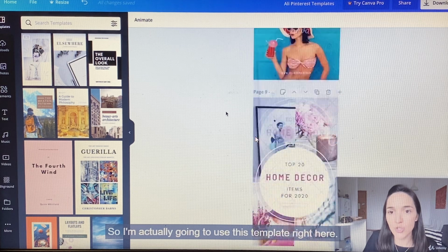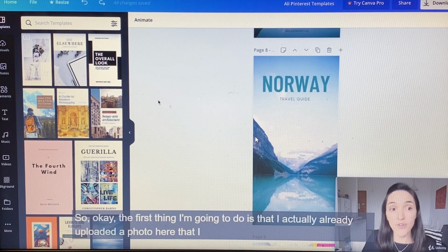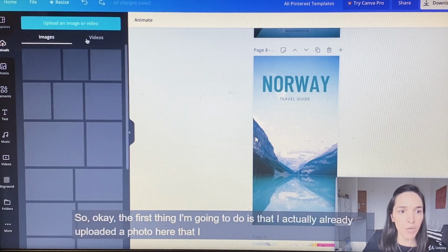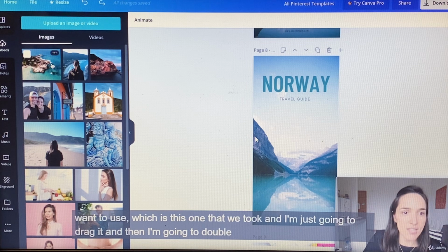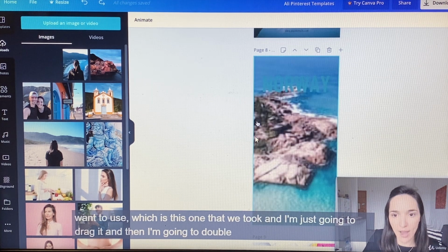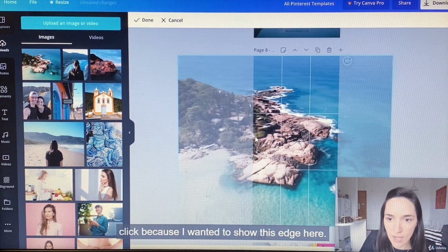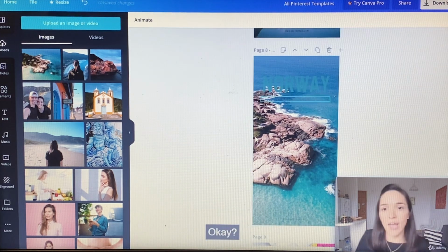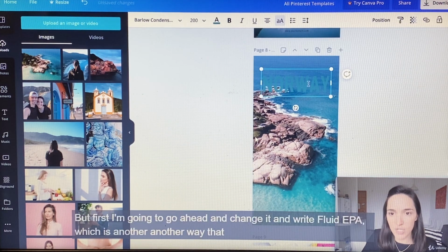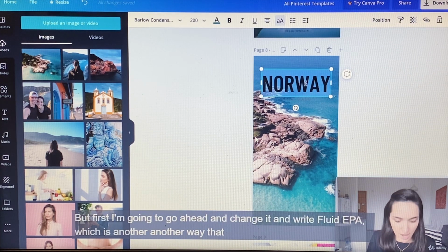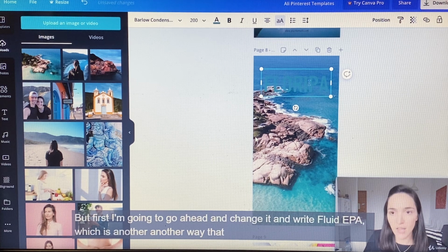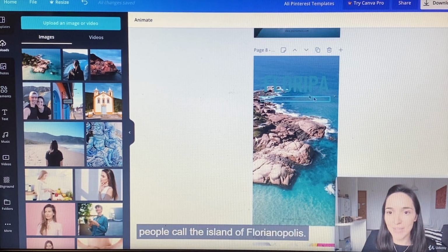So I'm actually going to use this template right here. The first thing I'm going to do is that I already uploaded a photo here that I want to use, which is this one that we took. I'm just going to drag it, and then double click because I wanted to show this edge here. Now you can barely read the text, but first I'm going to change it and write Floripa, which is another way that people call the island of Florianopolis.